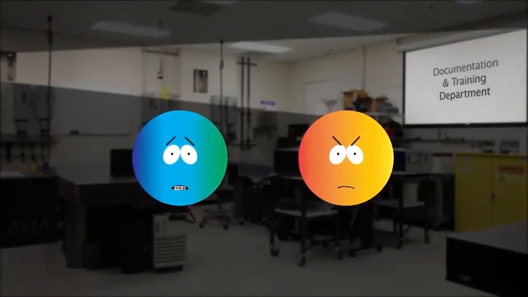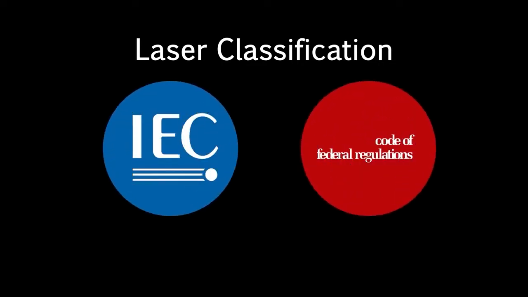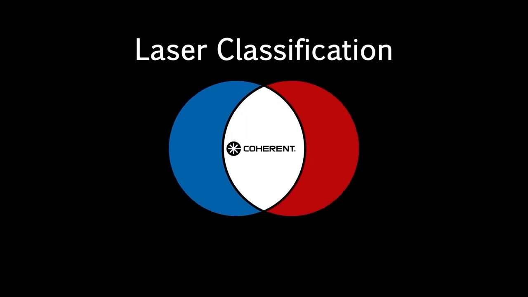You may have heard us use the term class when talking about lasers, as in class 3 and 4 lasers. There are many types of lasers, and all of them fall into the classification system. Which classification system are we using, CFR or IEC? Both. CFR standards overlap with IEC, so I'll just point out where they are different as I explain.